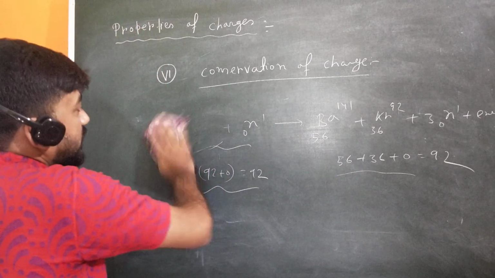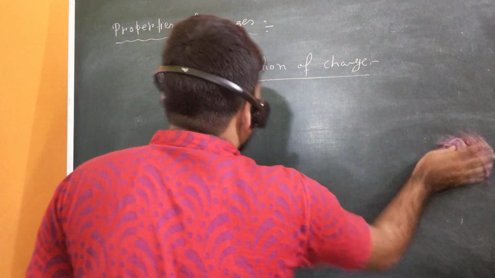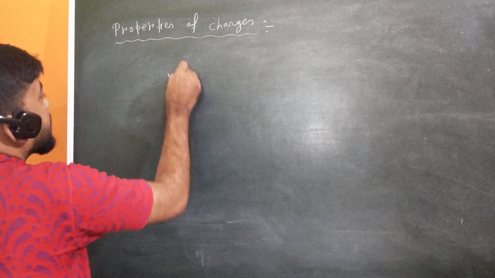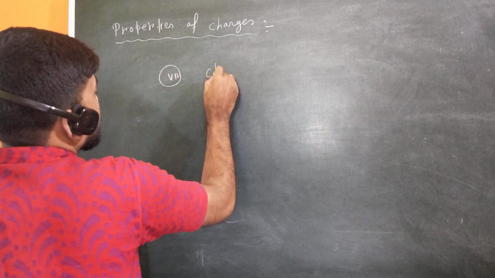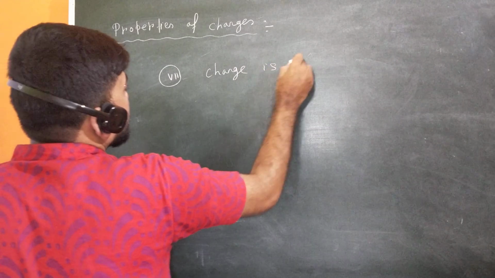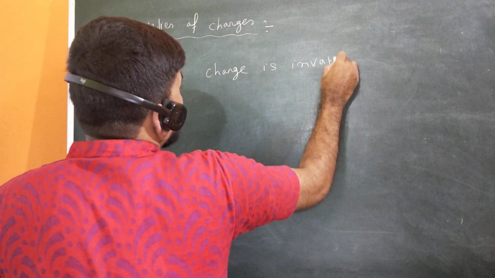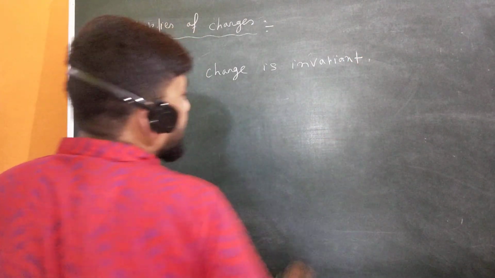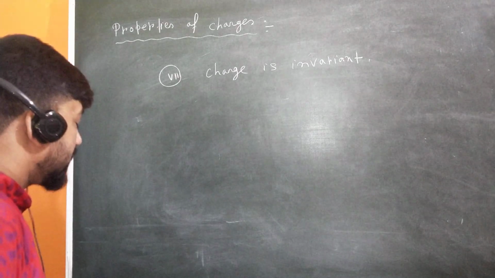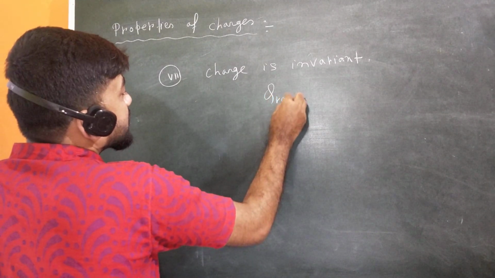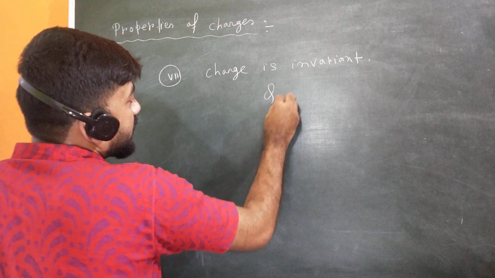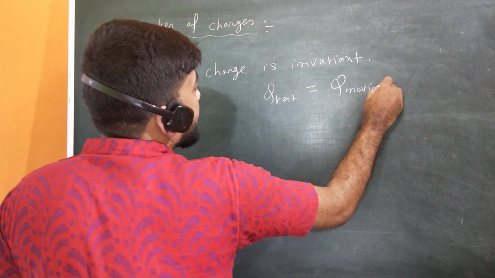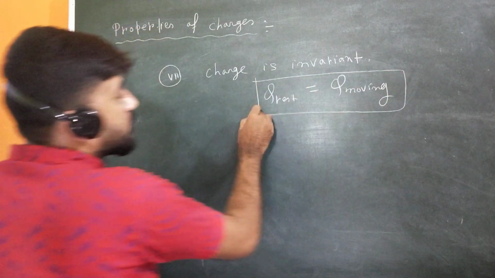Okay, now let me talk about another more important concept, that is invariance. Charge is invariant. Let me take it as property number 7, that states that charge is invariant. What does it mean? It means that for any physical quantity that is invariant, when the quantity is at rest, it will possess the same value when it is moving. So charge is invariant means q rest is equal to q moving.